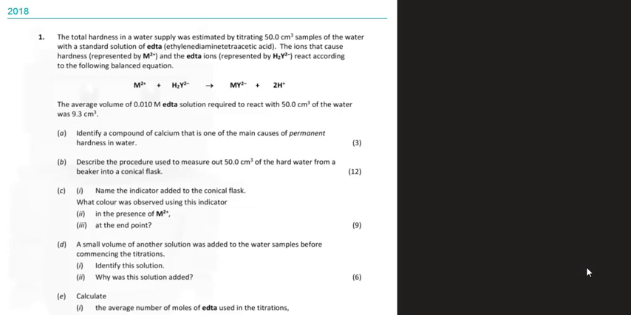We're going to look at question 1 from the 2018 Leaving Certificate Chemistry higher level paper. Okay, question 1, and we're going to focus on part E, down here at the bottom of the page, where we're doing the titration calculations. So this is a titration looking to estimate the total hardness in a water supply or in a water sample.